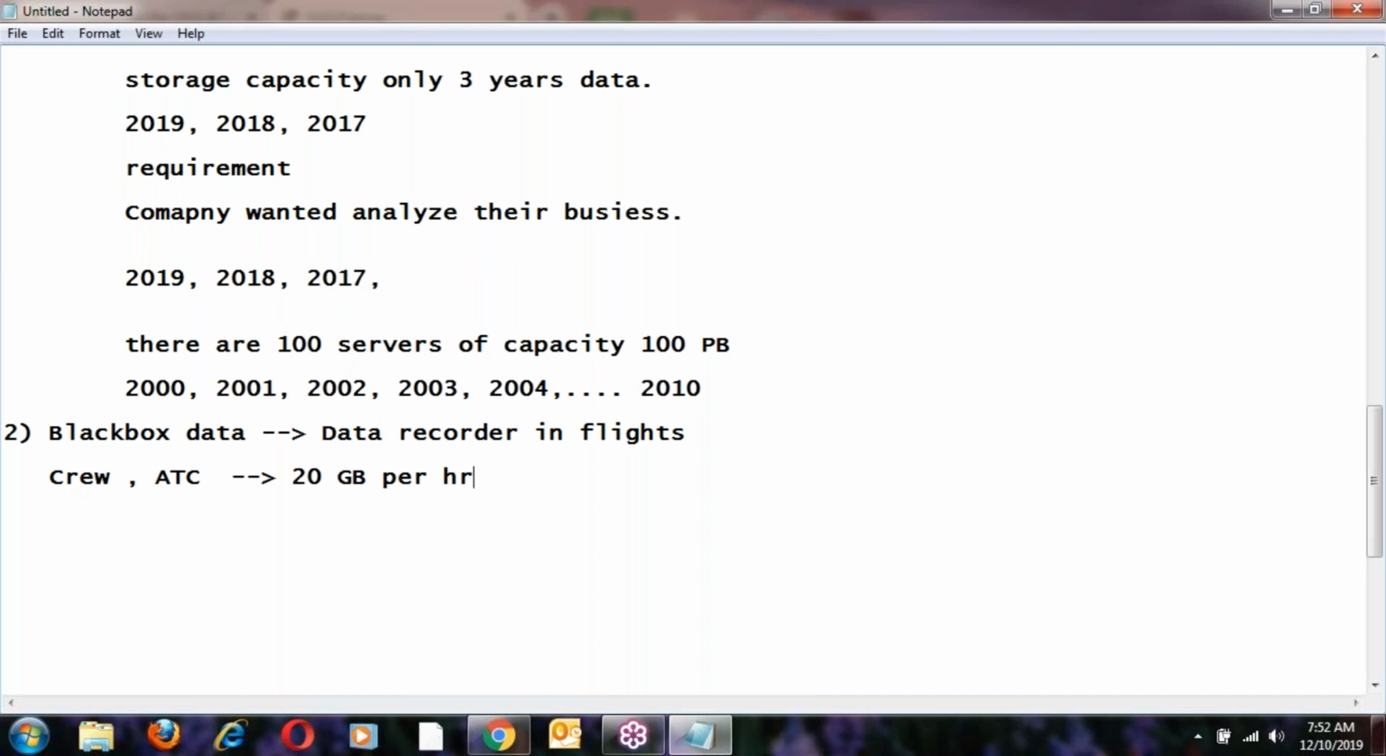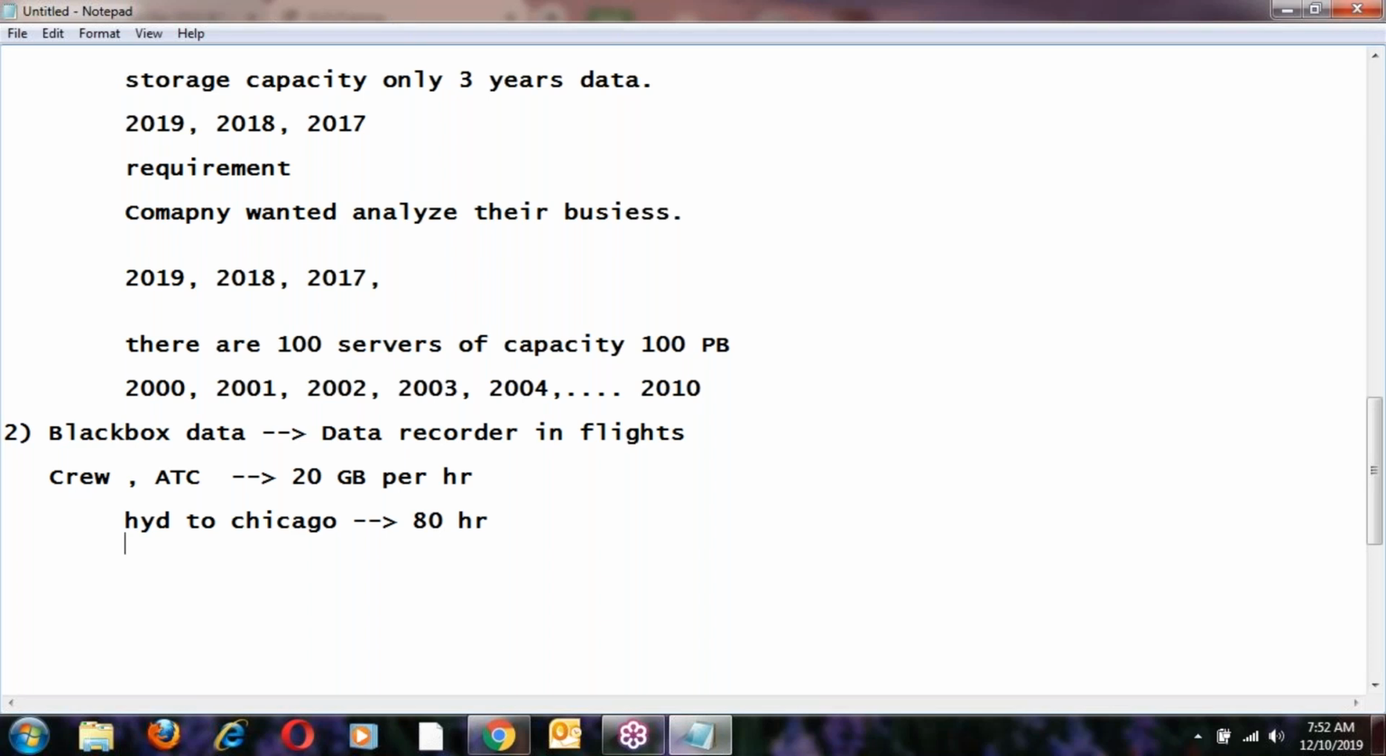How many hours? Suppose one flight goes from Hyderabad to Chicago. Our company has 3 data centers, and the main data center is at Chicago. Hyderabad to Chicago may take 36 hours. Going there and coming back, 36 and 36 is 72, plus 8 hours delay, so totally 80 hours.